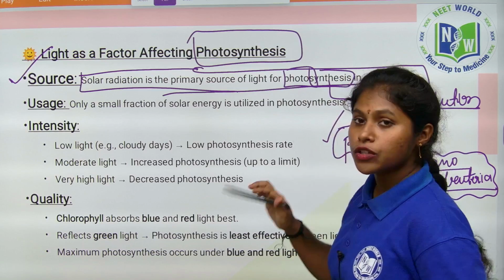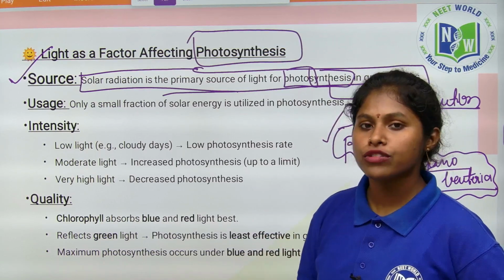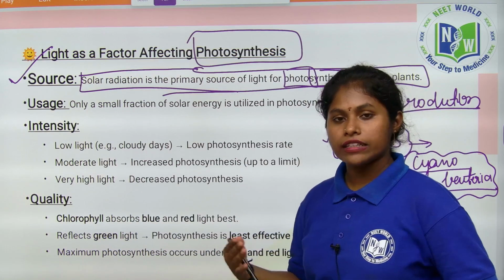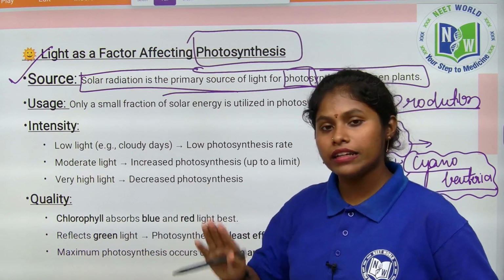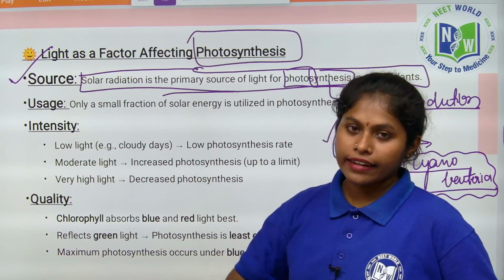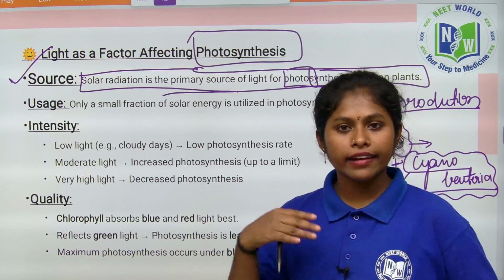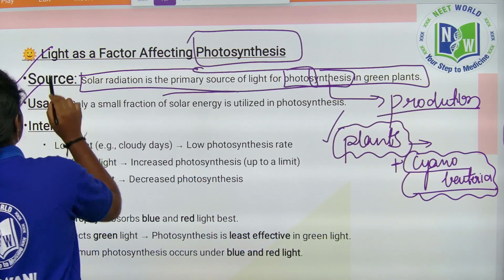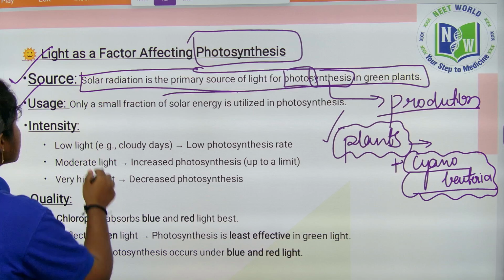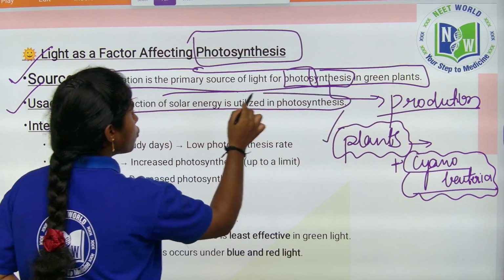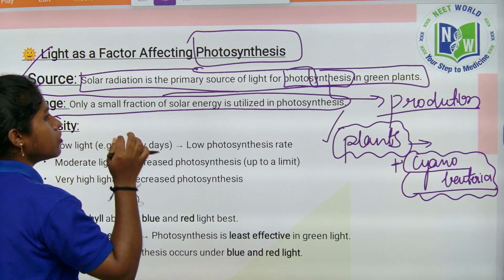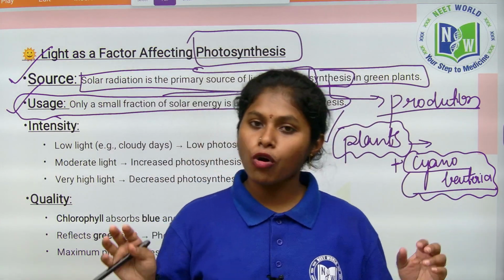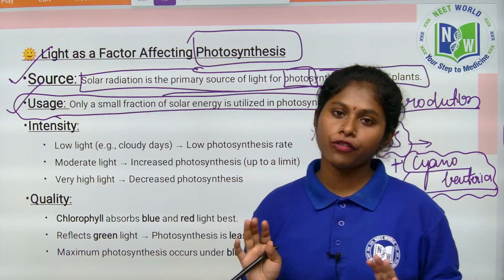Plants are the universal food providers. They are the primary source for all living organisms, because without plants we cannot survive. Whether for oxygen or food, all organisms rely on plants directly or indirectly. How much of the light is absorbed by the plant? Only a small fraction of solar energy is utilized in photosynthesis. Only a small range of light is required for photosynthesis.